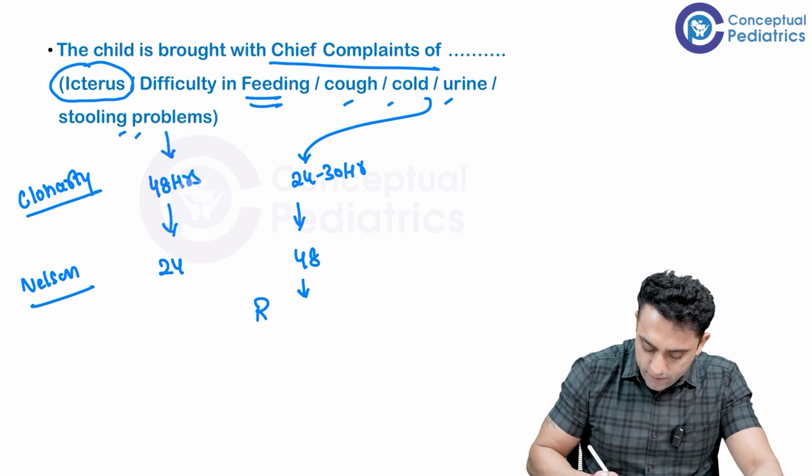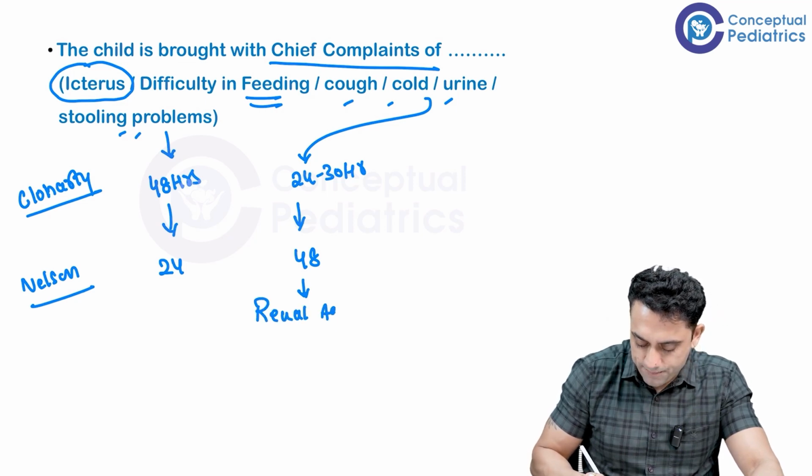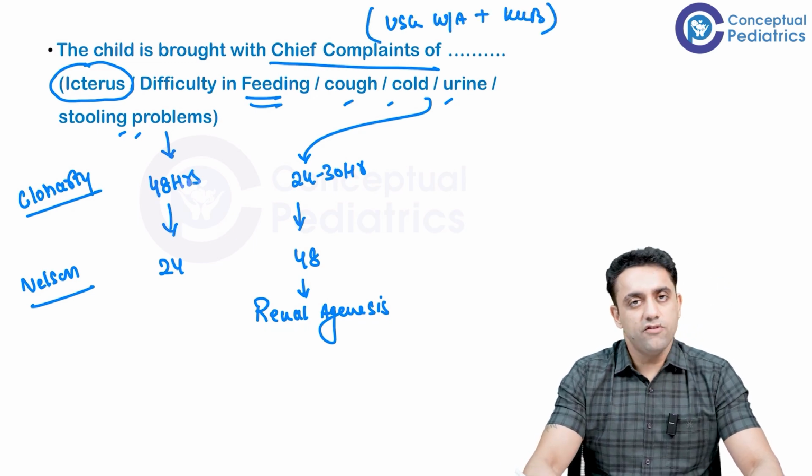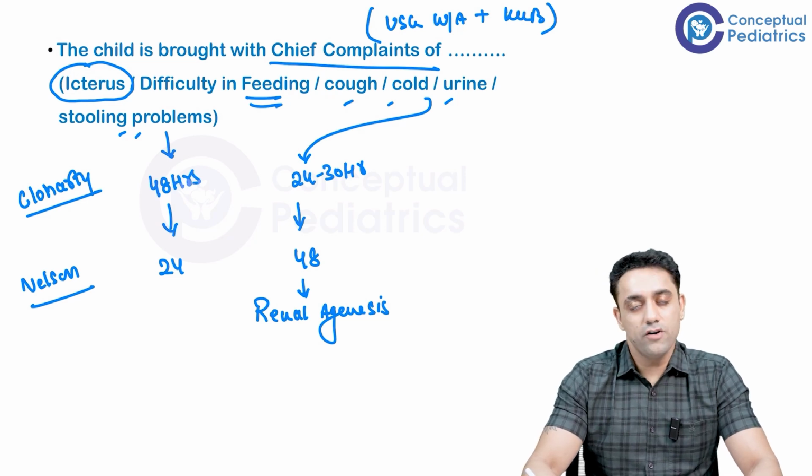So naturally, sir, I would like to think of renal agenesis. Sir, I would like to think of renal agenesis, and for that I would like to get an ultrasound whole abdomen with kidney, ureter and bladder. USG whole abdomen with KUB, kidney, ureter and bladder. I would like to get it done.